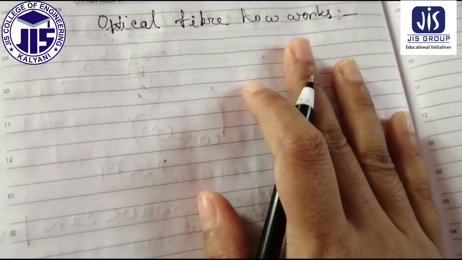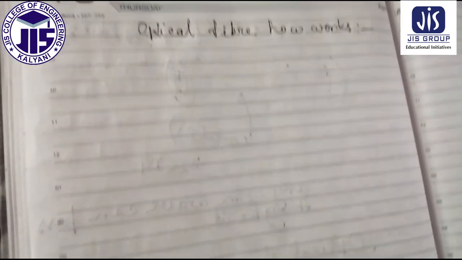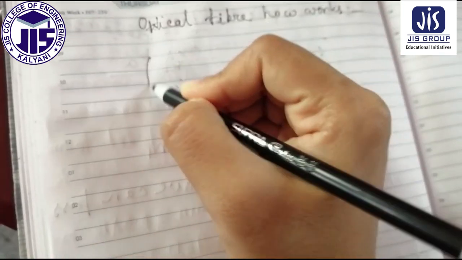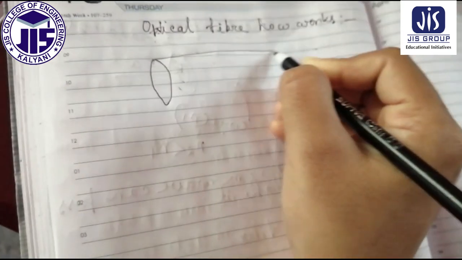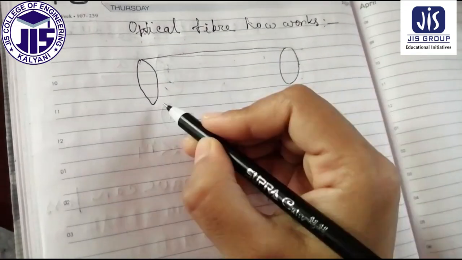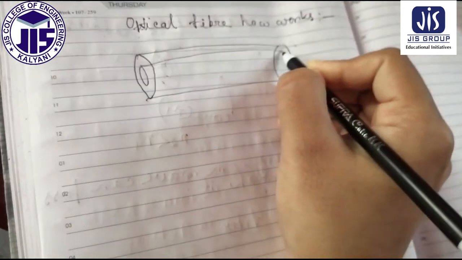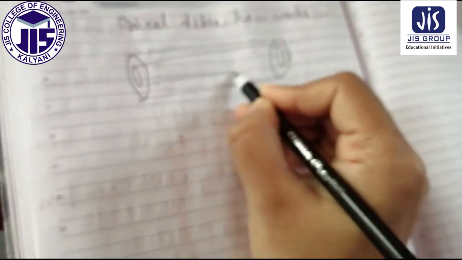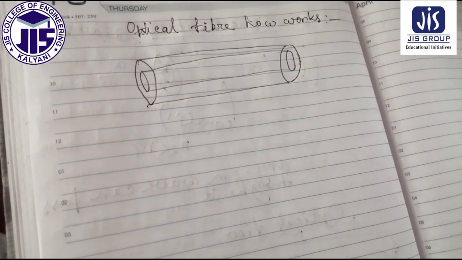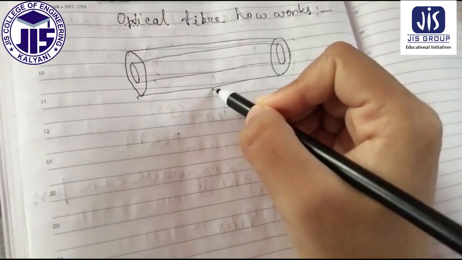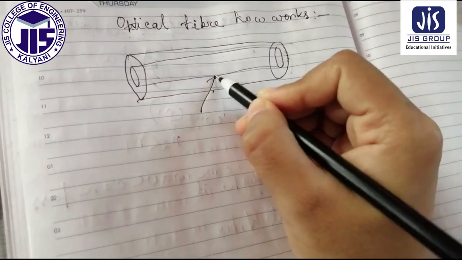To understand it, you first have to draw the figure. As we know, this is called core and this is called cladding.